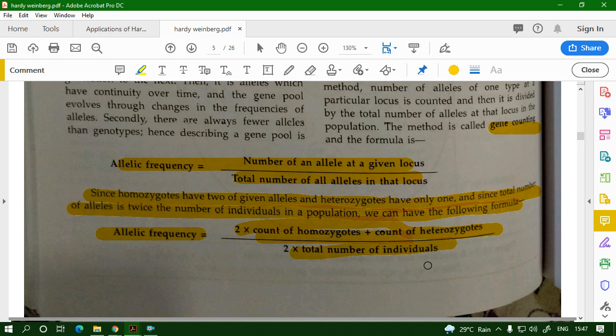If your gene is for eye color, each individual has 2 chromosomes, which carry 2 loci. So how many loci does one individual have? One individual has 2 loci. So 1000 individuals will have 2000 loci. One from father, one from mother: one maternal chromosome, one paternal chromosome, one maternal locus, one paternal locus.